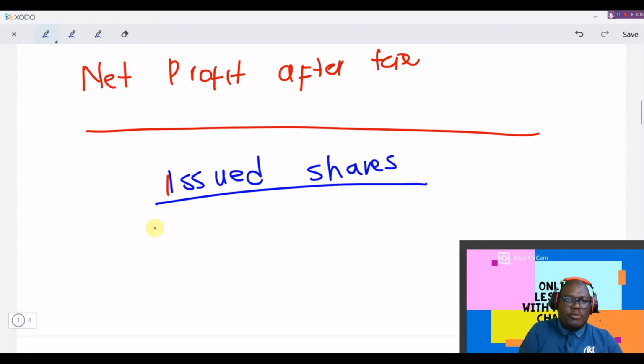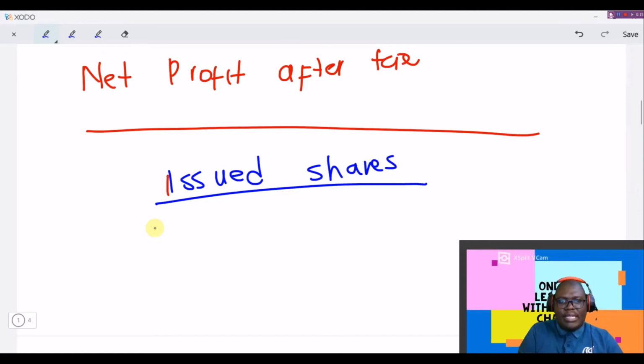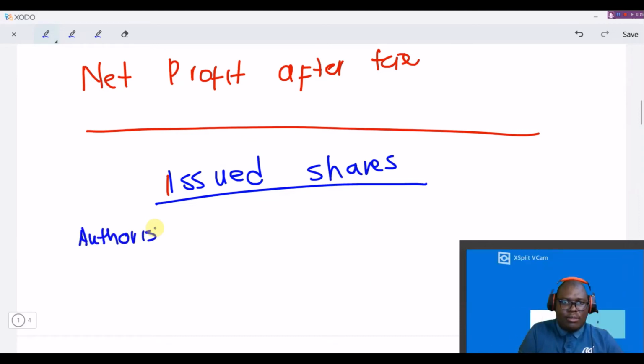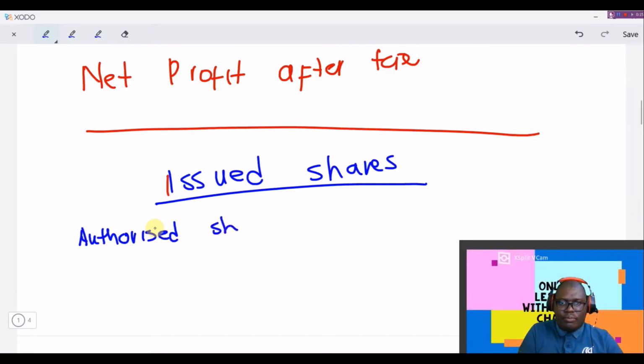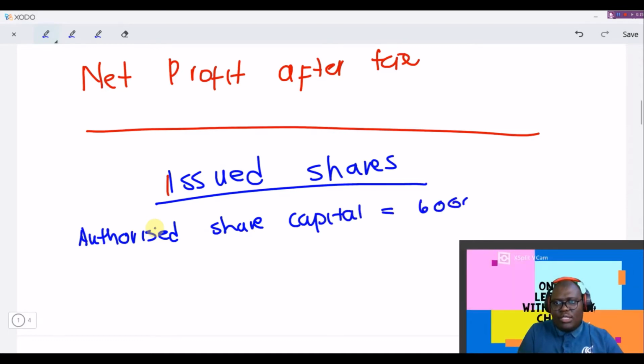Remember, on the information we were told that only 70% of the shares were issued, and then authorized share capital was equals to 6 million.